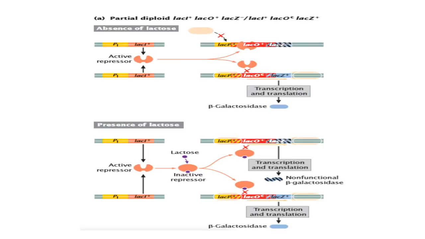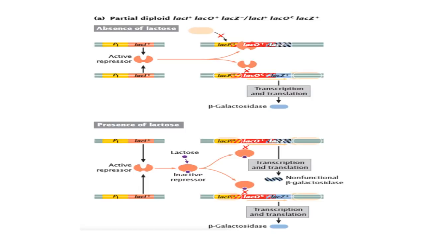Since lac O is mutated in the second DNA molecule, the active repressor cannot bind to the second DNA molecule. So in the absence of lactose, even though the active repressor binds to the first DNA molecule, there is production of beta galactosidase enzyme from the second DNA molecule.